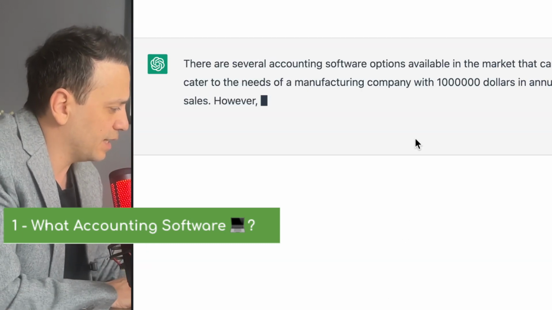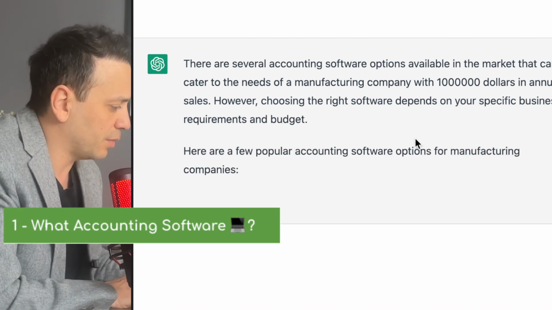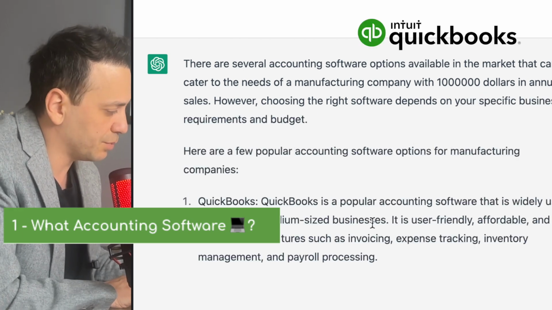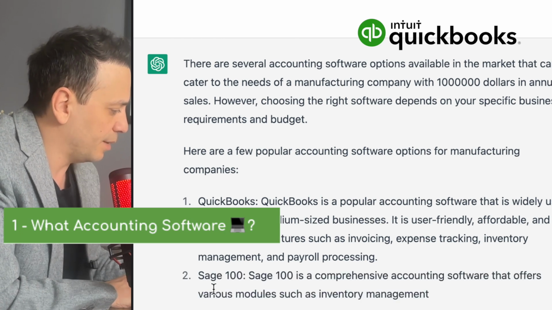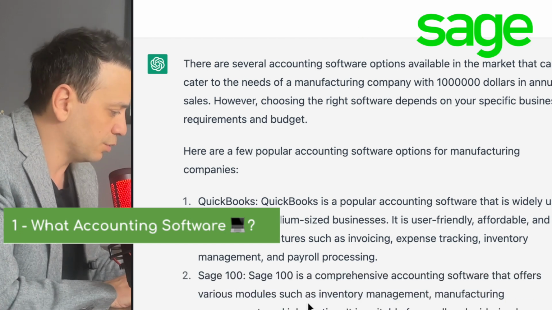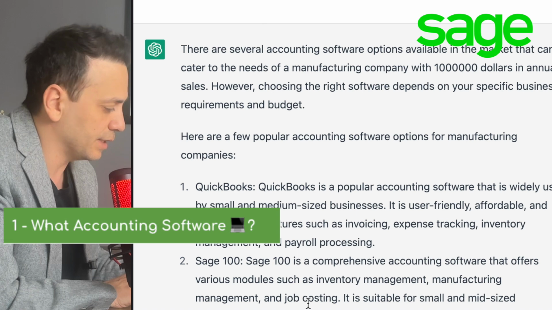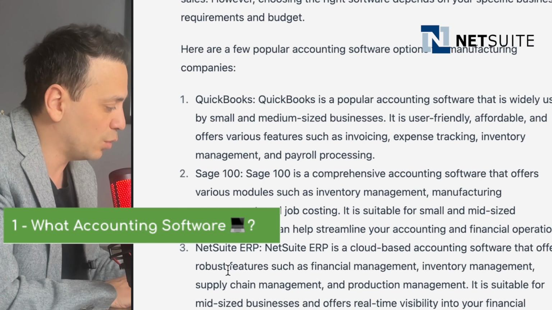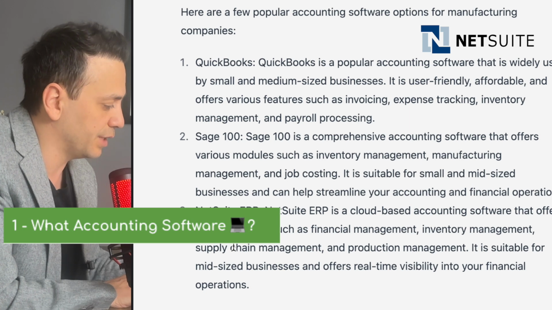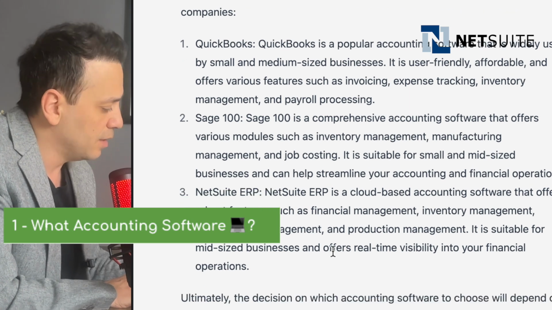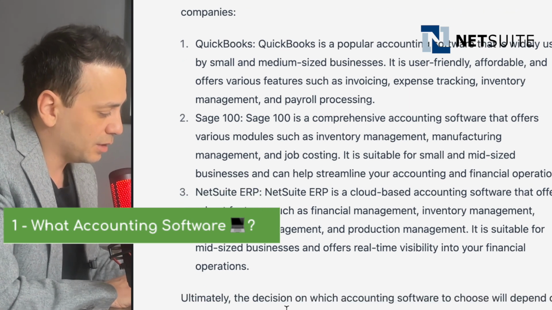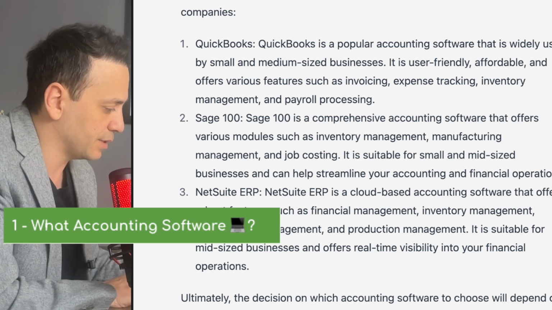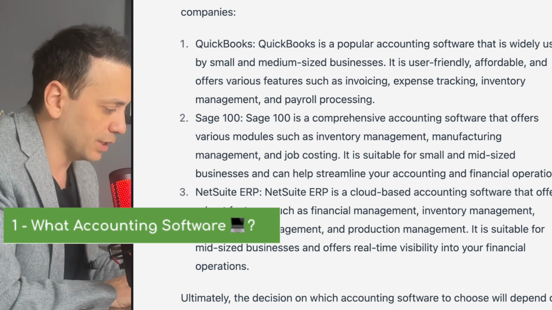So it's going to say, obviously, there are a few options in the market to choose from. It's going to say QuickBooks Online, which is a valid option for a small business. It's going to recommend Sage. Sage also is a leading software in the small business space. NetSuite is obviously a more comprehensive solution, which is a very valid option as well. All right, and it's going to say, ultimately the decision on which accounting software to choose will depend on your specific business requirement, budget, and all this stuff.